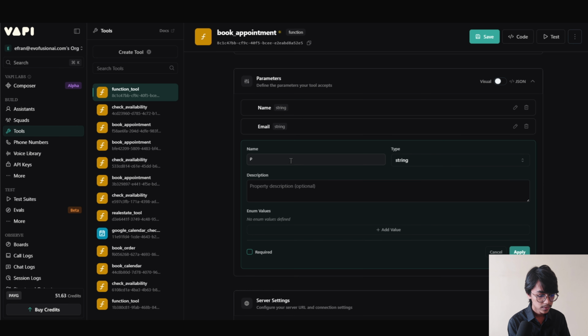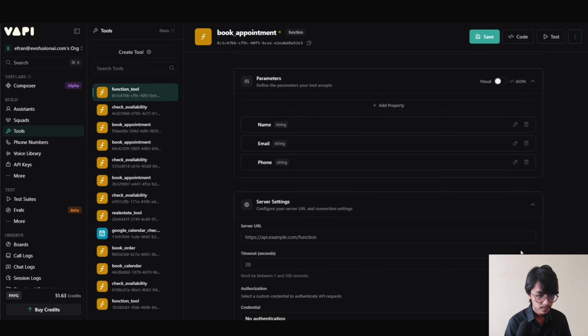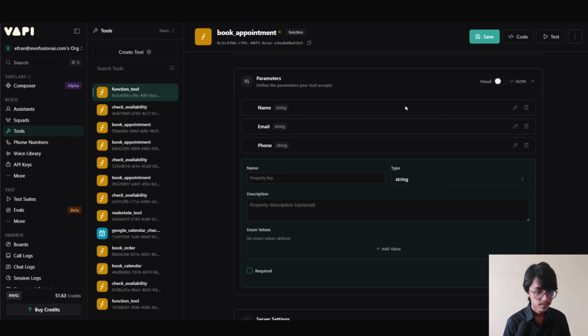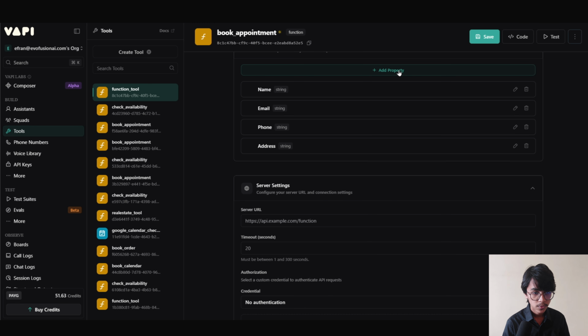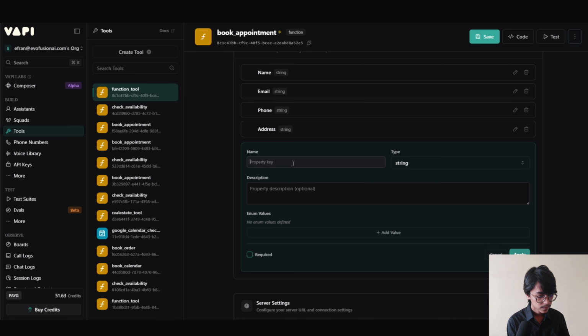It is to send off the phone number of the customer. Its description is the phone number of the customer. Now click on apply. Now we are going to add another property. Its name is address. Its description is the address where the appointment will take place. Now click on apply. Now we are going to add another property. It is to send off the service type. Its description is the type of service requested for the appointment.